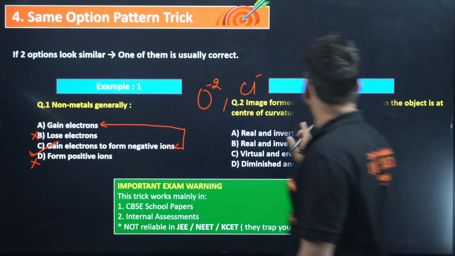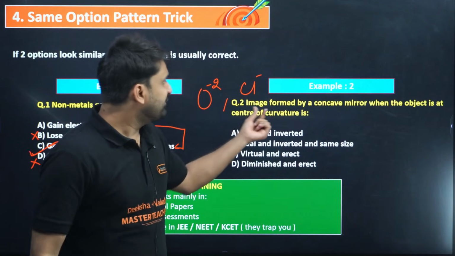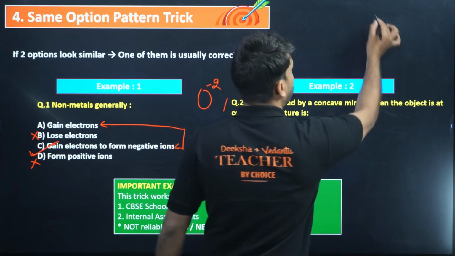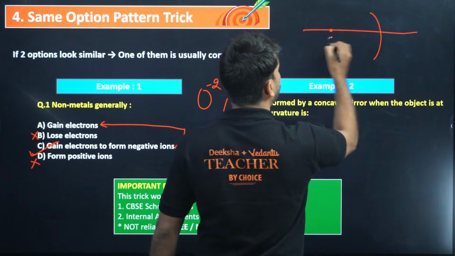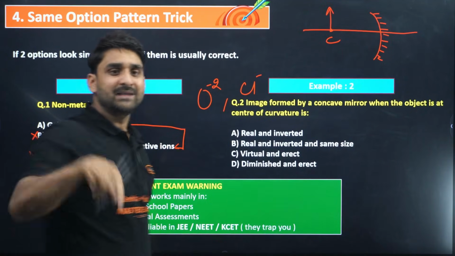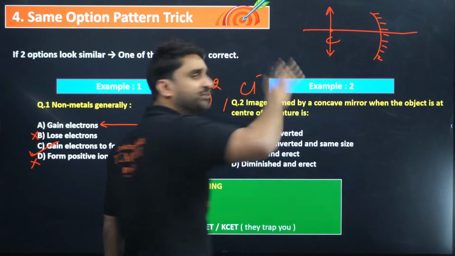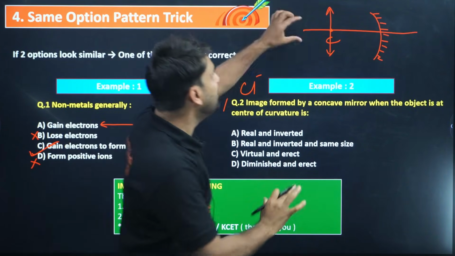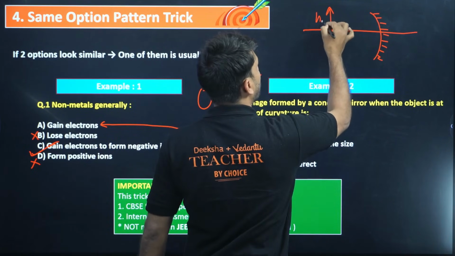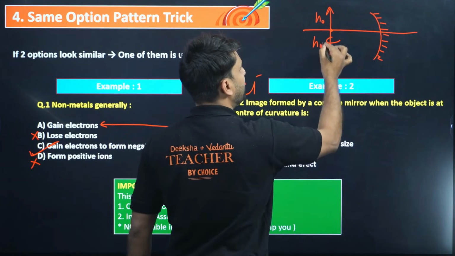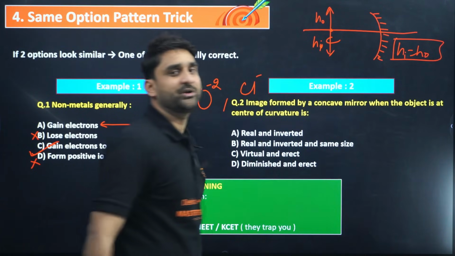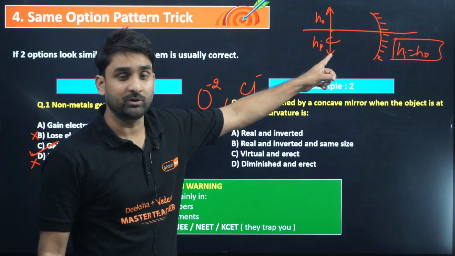Now, look at example number 2. Image formed by a concave mirror when the object is at center of curvature. You all know when we put an object in front of a concave mirror at center of curvature, an image of the same height is formed at the same position, meaning a real and inverted image of equal length. This is HO, height of object, and this is HI, height of image, my dear. And HI is equal to HO. Height of image and height of object are equal, but it is a real and inverted image. You can see this inverted image.